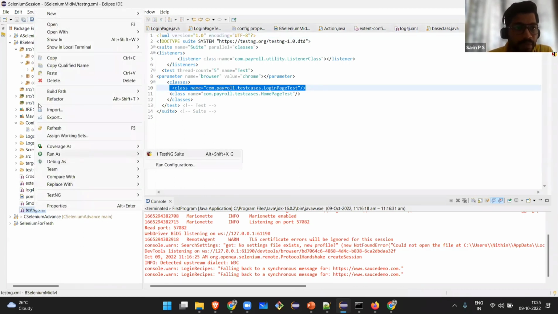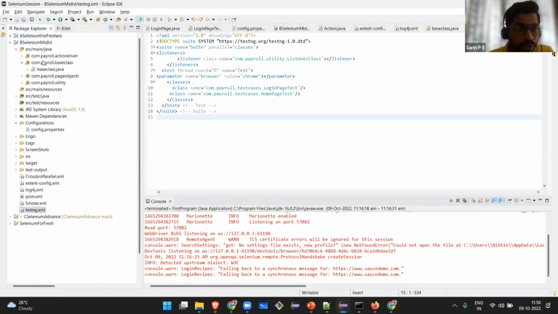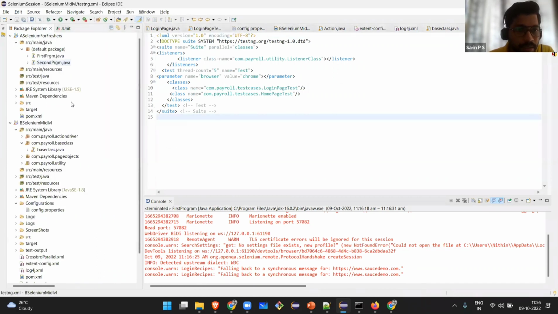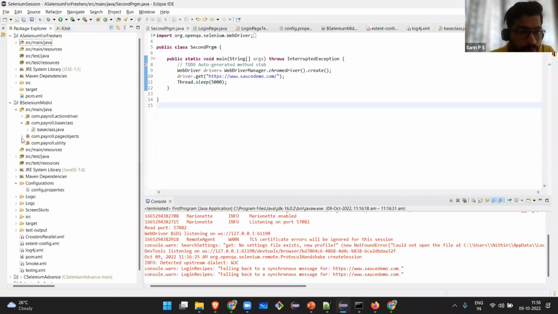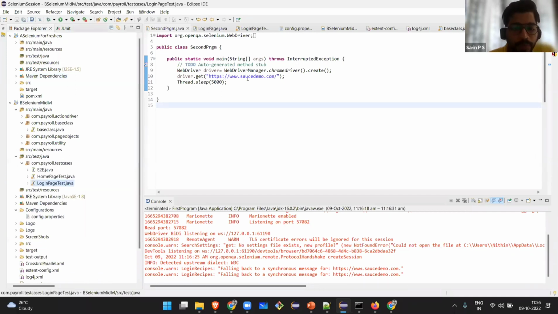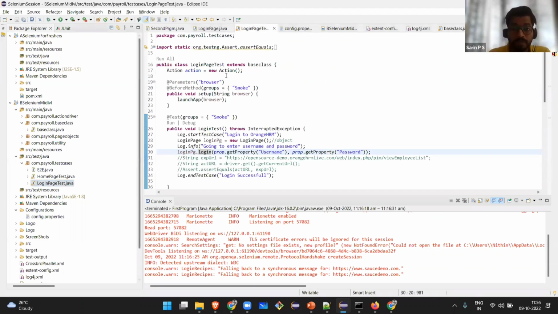Why testng? Previously, for the freshers, I showed you right click, run as Java application. Since I have used the testng dependency, what changes have been done there? We don't have public static void main. I don't know whether you people have noticed that or not. Public static void main is not available because it is not needed. The @Test annotation will take care of all the execution. Initialization, execution, everything will be taken care of by the @Test annotation, which is part of testng.